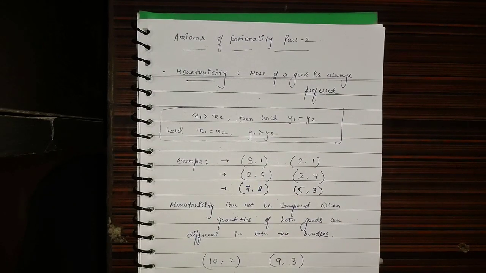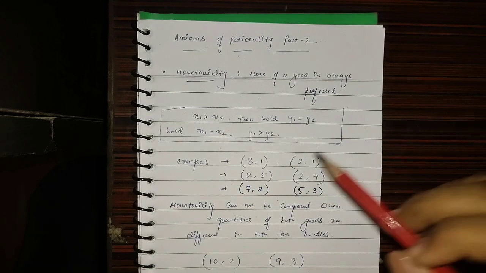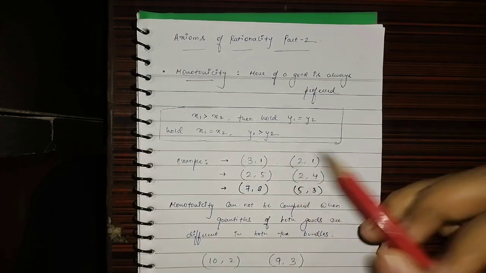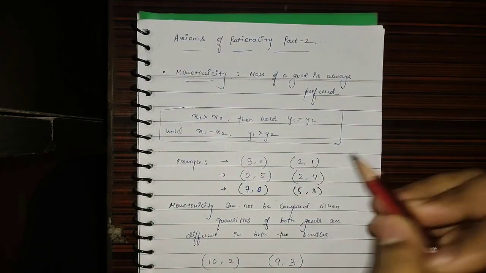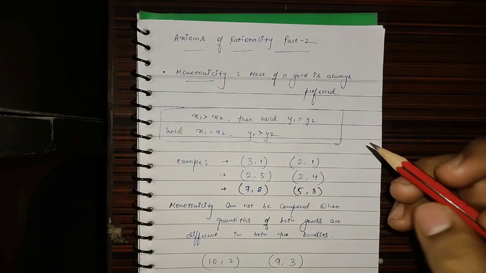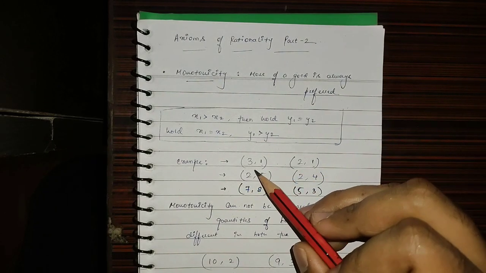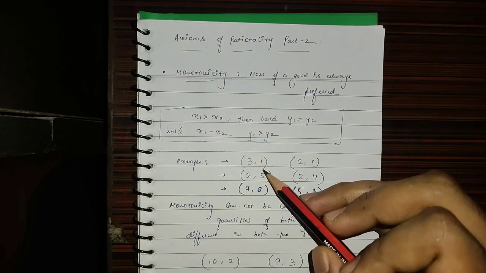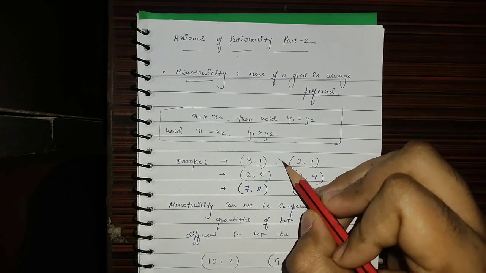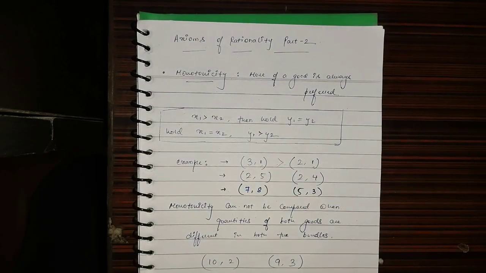Suppose we have two bundles, 3 1 and 2 1. You can notice that we are holding the y quantities, 1 and 1, equal, and we are only comparing the x quantities. We know that 3 is greater than 2, meaning this bundle offers us a greater quantity of x, so it would be preferred over 2 1.